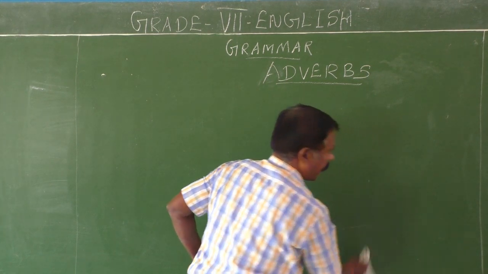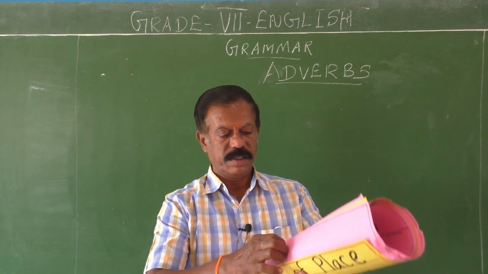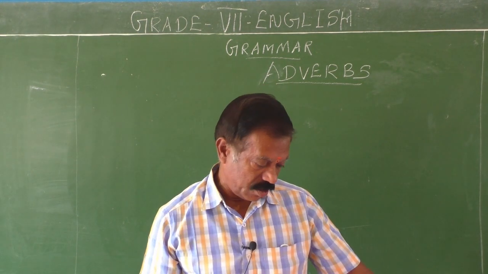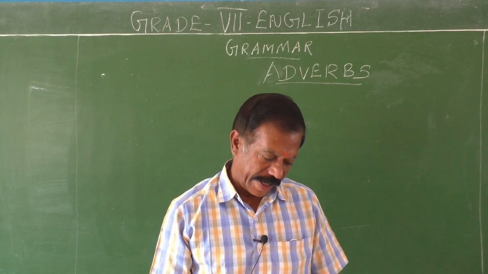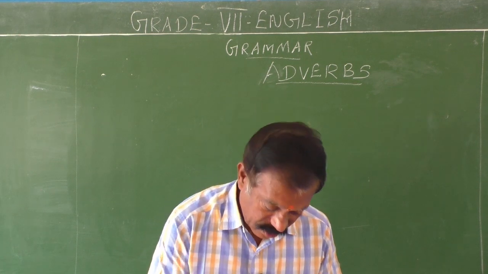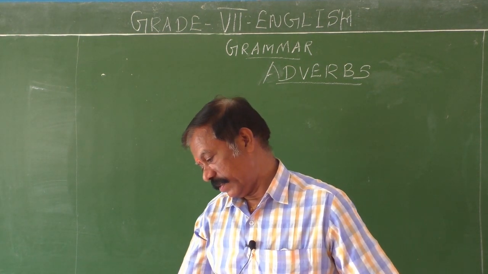What are all the kinds of adverbs? See children, here I brought charts for you. With the help of the chart, you can understand the types, kinds, formation of adverbs, everything. Nicely you will learn.